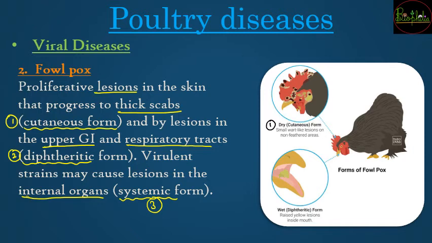If you consider the wet or the diphtheric form, it is going to infect the upper GI tract and the respiratory tracts. Those areas are going to be wet because saliva or the internal mucous secretions are continuously present there. So in that condition, it is called a wet form. There are going to be yellow lesions inside the mouth. In the dry form it is visible on the outer skin, so it is cutaneous. And if it is a wet form, there are going to be lesions or boil-like conditions occurring from the inside of the mouth. So I hope you understood about the pox disease.